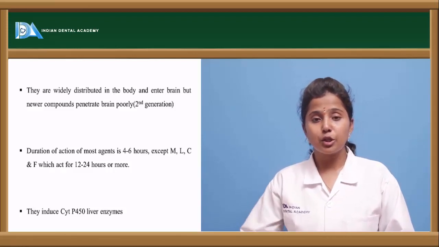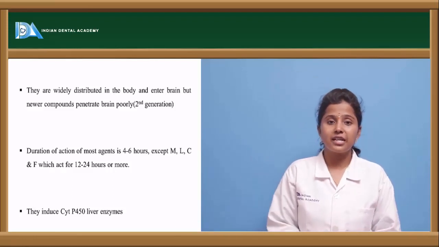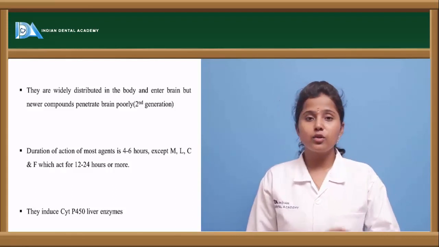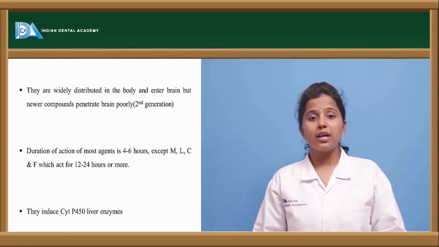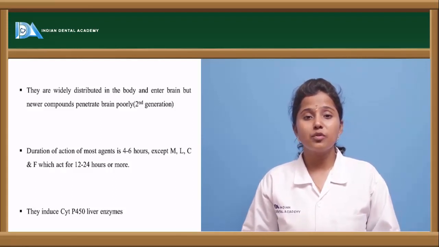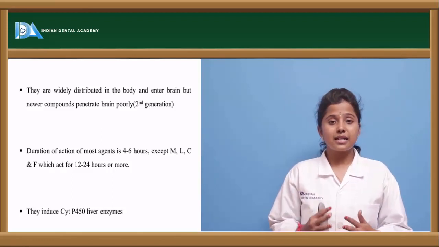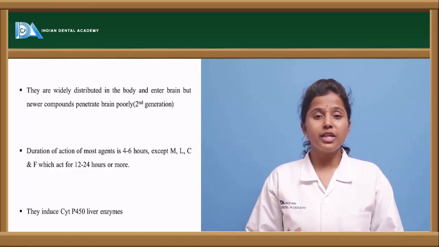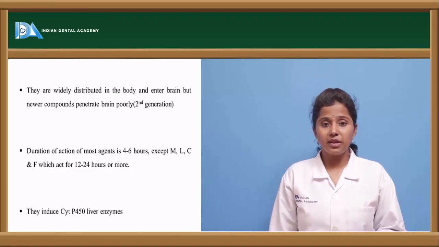Once they are administered, they exert their action, but the duration of action of these antihistaminergics lasts for about 4 to 6 hours, and they induce cytochrome P450 liver enzymes. So cytochrome P450 are such enzymes which cause metabolism of various molecules in the body or in the liver. So these histaminergic antagonists potentiate the release of these cytochrome P450 enzymes, where better metabolism takes place.